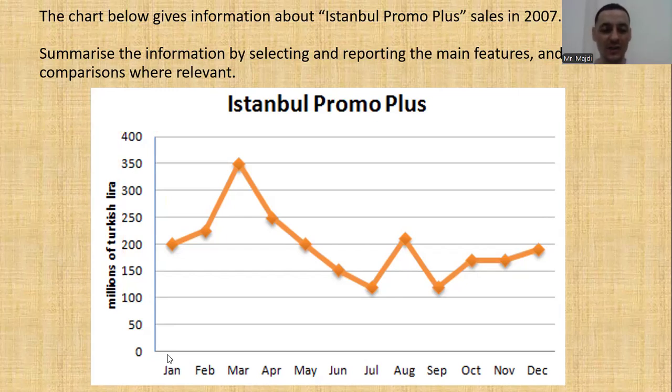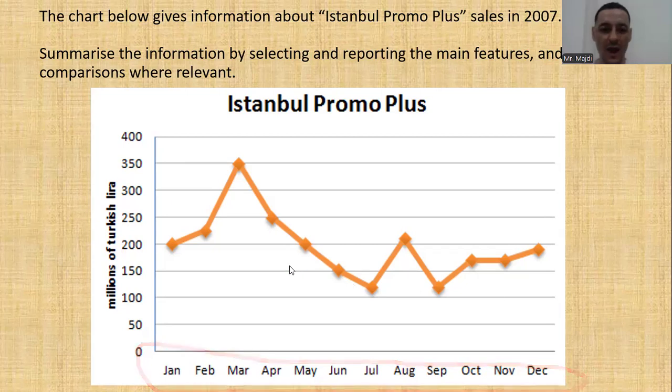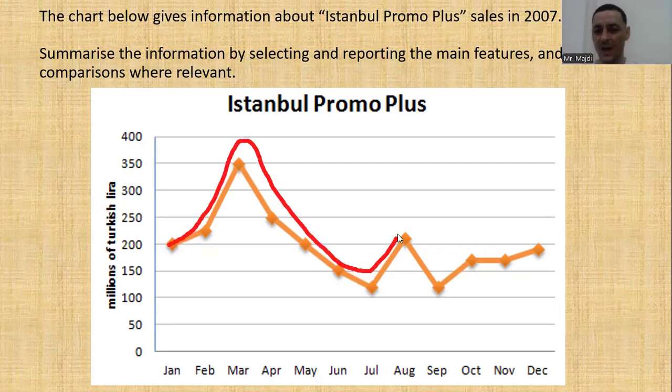And what is the timeline? The timeline is 1 year. It says there in 2007, from January to December. The whole thing is happening throughout a year. And remember the overall sentence. We have three main situations: going up, down, or up, down, up, down. That means fluctuation. What do you think it is here? It is fluctuation, isn't it? Look, up, down, up, down, up, down. So this is fluctuation. Okay, let's move on.